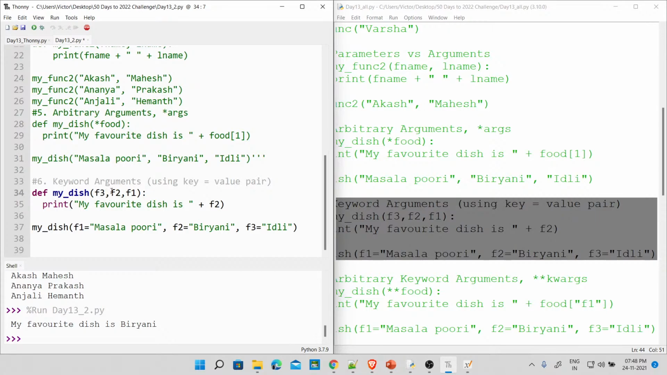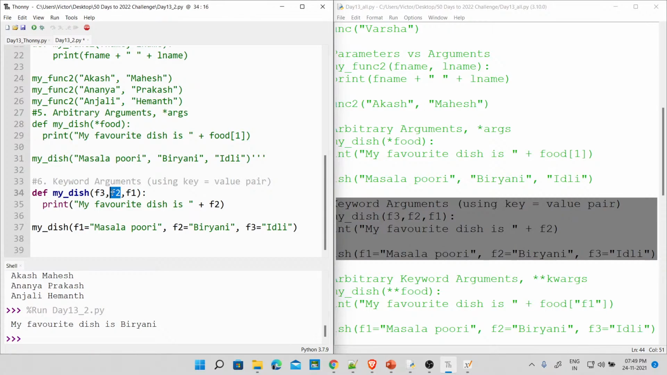Okay, the order doesn't matter, right? So I can actually post it like this. See here, F3, F2, F1. This is how I define the keywords. But here I'm now going to call it like this, F1, F2, F3. So what do you think will it print? Oh, sorry, I don't want F2 because in either case, F2 is at the center.